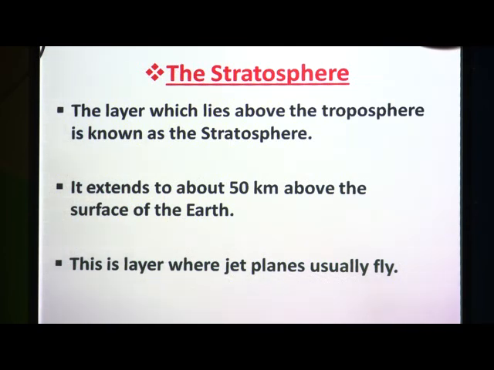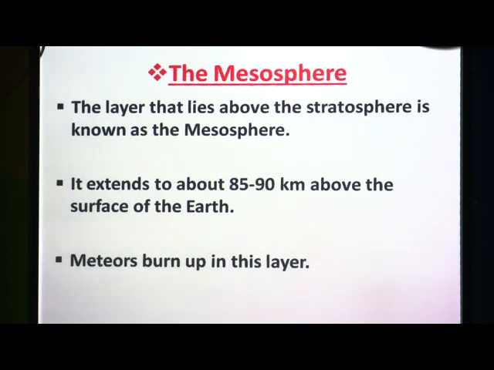Afterwards, we have the mesosphere. What is meant by mesosphere? The layer that lies above the stratosphere is known as the mesosphere. And like the stratosphere and troposphere, it also extends, and it extends to about 85 to 90 kilometer above the surface of the earth.